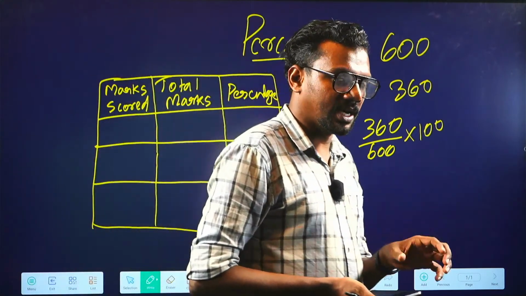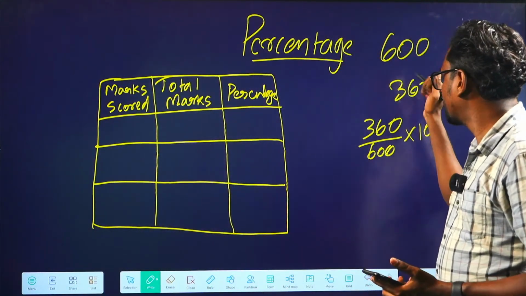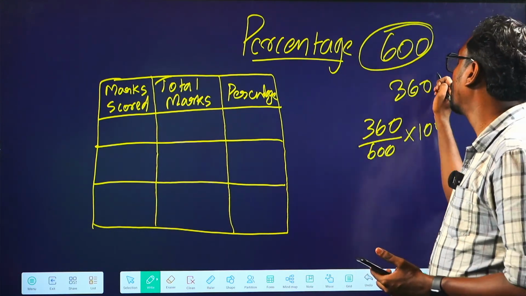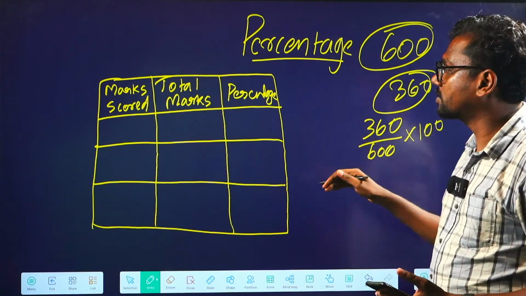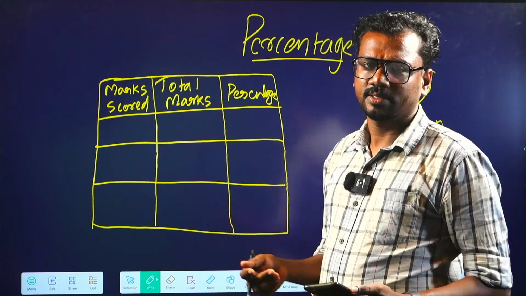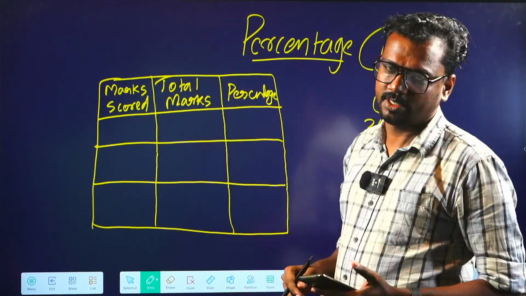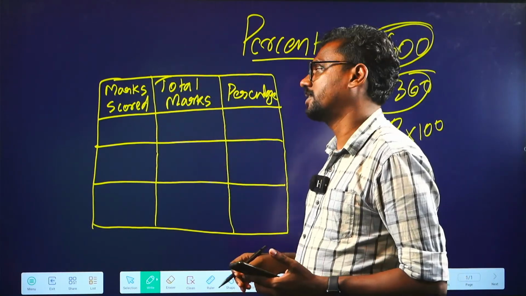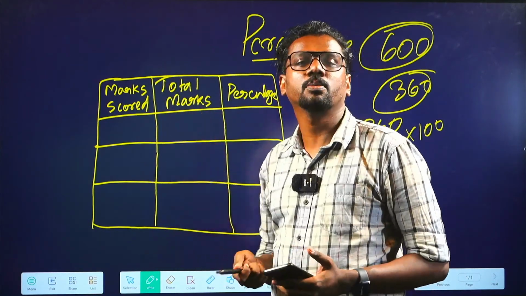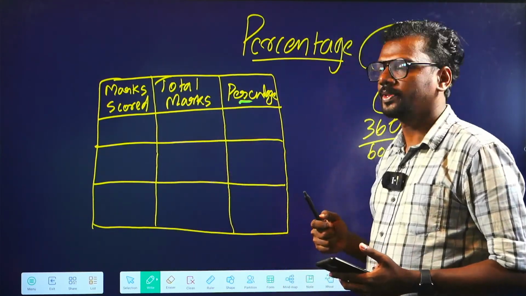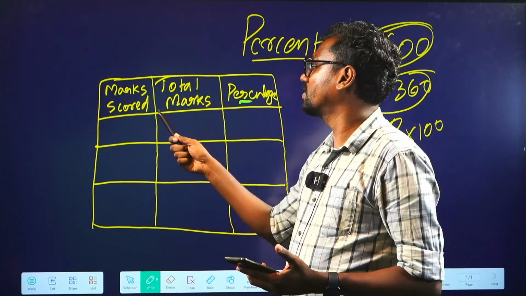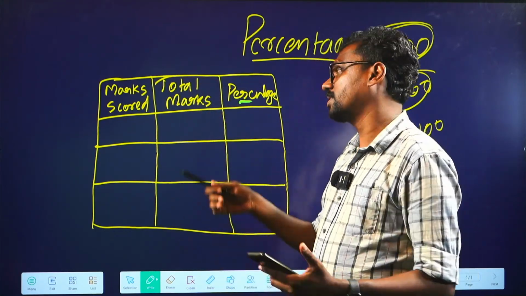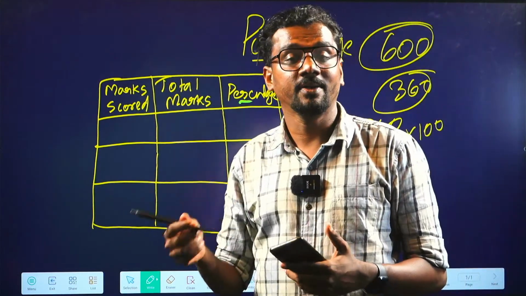But when it comes to our exam, it's not only asking about what's the percentage. There will be questions related to what is the total value, and what is the mark scored. Because there are three concepts we have: mark scored, or whatever the criteria is, the total marks and the percentage. You can find the third one if you know the value of any two of these. Normally we will be having the marks scored and total marks, and we will be finding the percentage. But there will be certain cases in which they will be giving you the marks scored and the percentage, and you will have to find the total marks. In certain cases, they will be giving you the total marks and percentage, and you will have to find the marks scored.